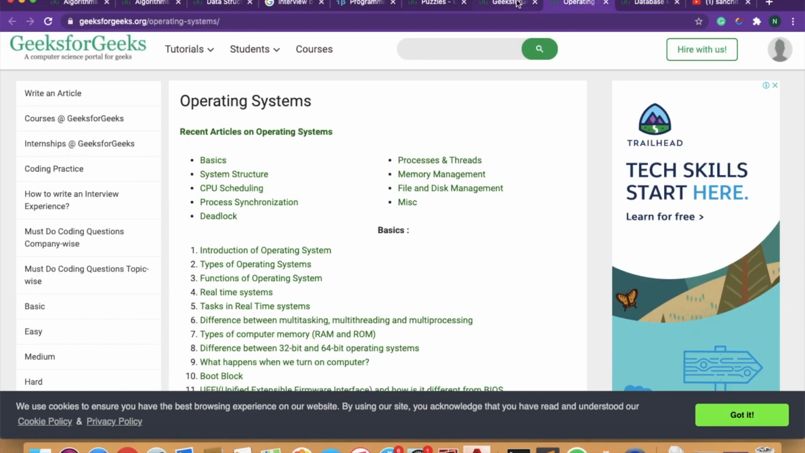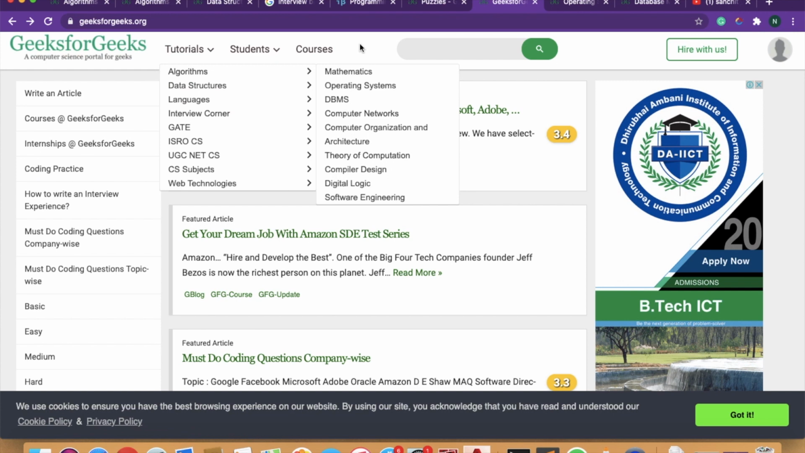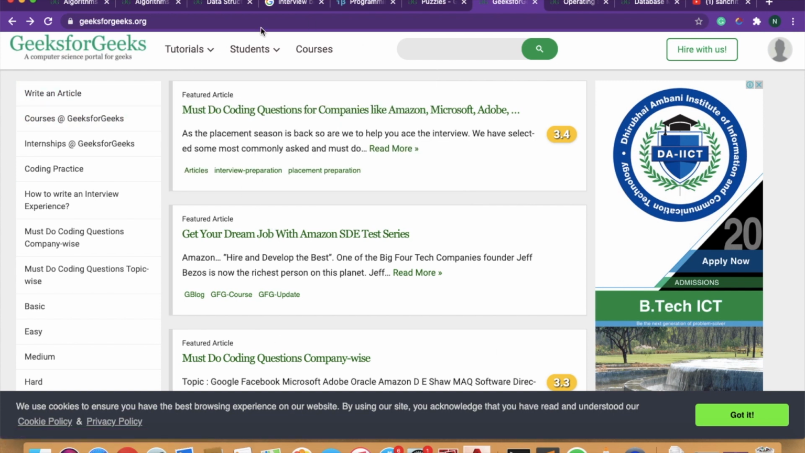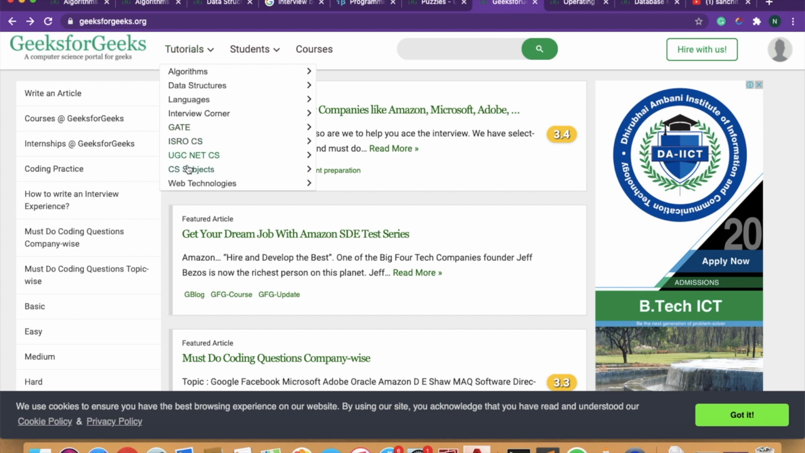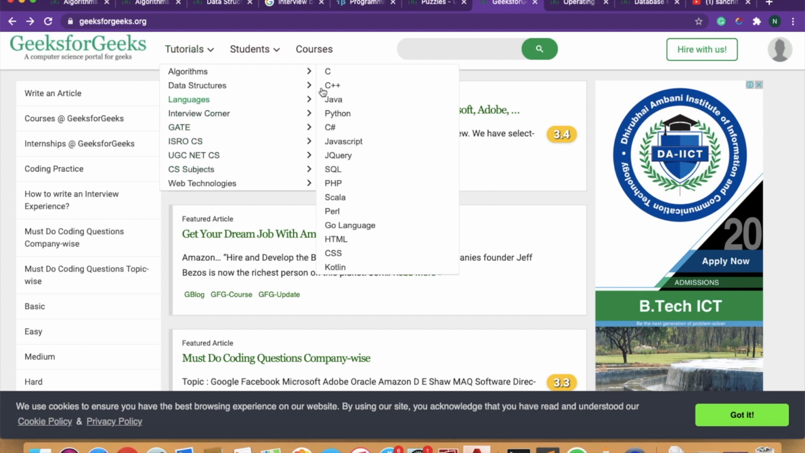And how to search for OOPS. Okay, so you just open the main page of GFG. You can go for languages, click on C++, or if you are doing coding in Java or Python. I do coding in C++, so I will be going to C++ first.